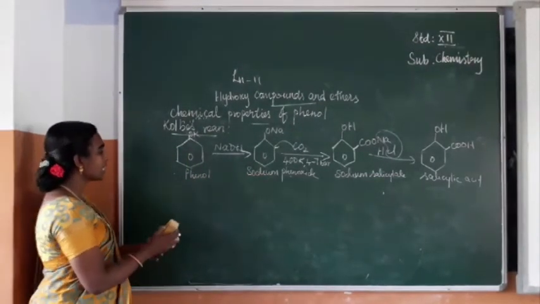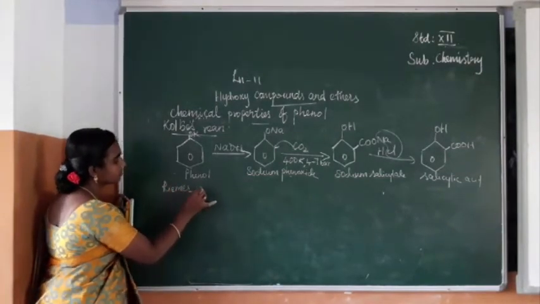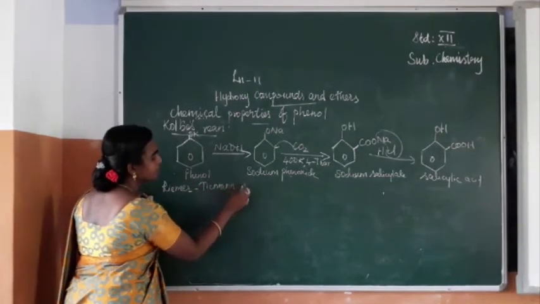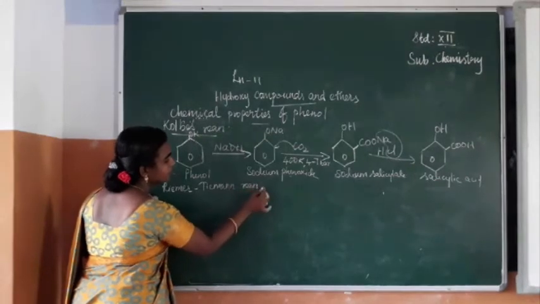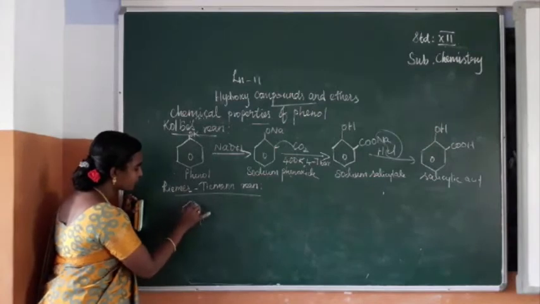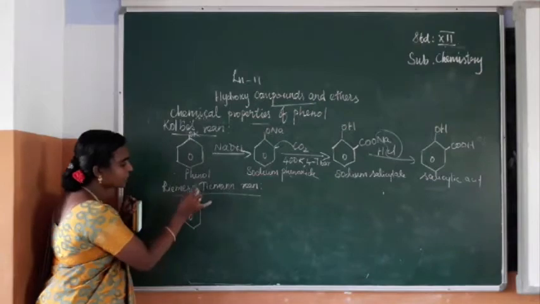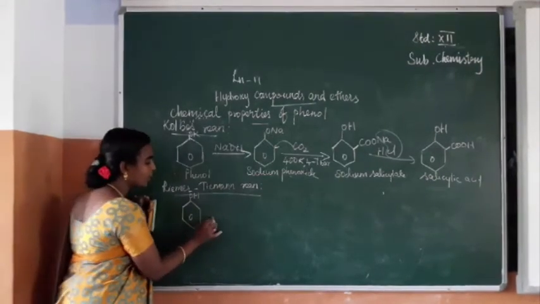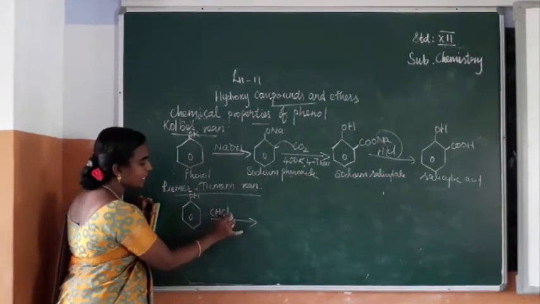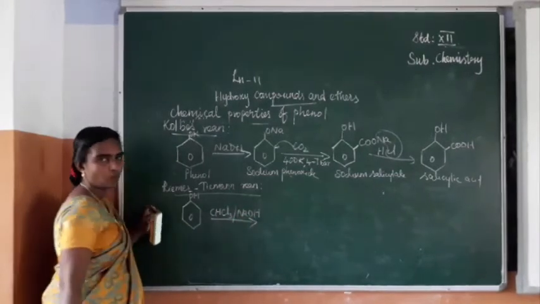So next we can see Reimer-Tiemann reaction. Phenol on reaction with chloroform and sodium hydroxide. The chloroform formula is CHCl3 in presence of a base NaOH.